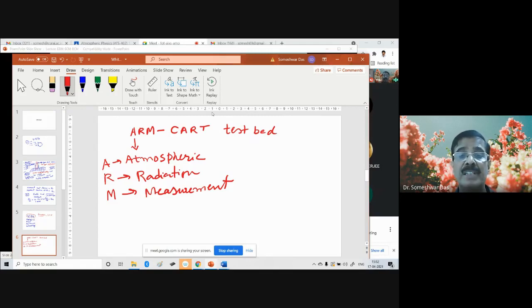And similarly, this CART stands for C, cloud, A, and, R, radiation, and T stands for test bed.